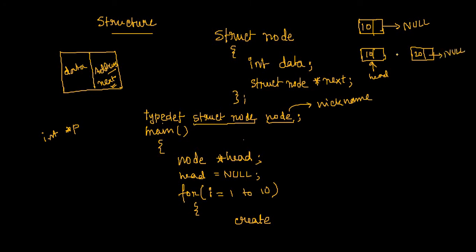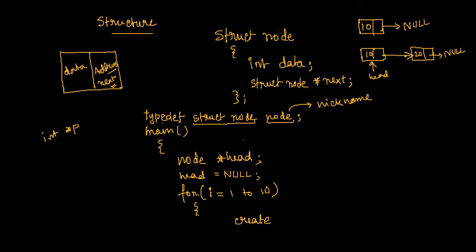But I have to connect this logically. Right now, this next part is null. Now what will I do? I will replace this null with the address of the second node, so that it points to the next node. Rather than pointing to null, now it will point to the next node. So when we declare the node the first time, we are only creating the node, that's all.